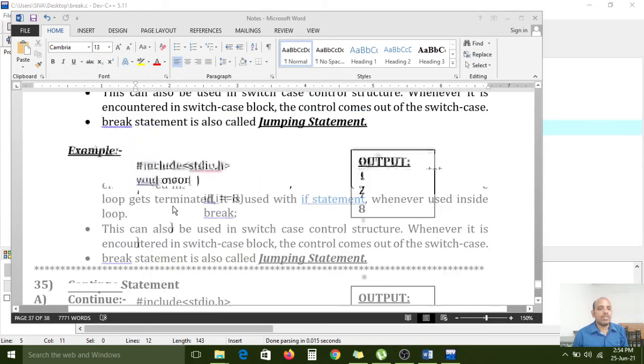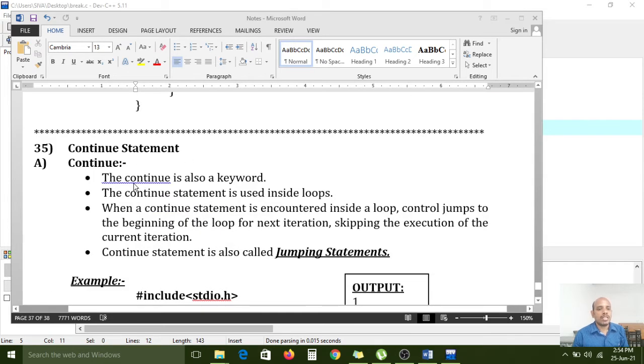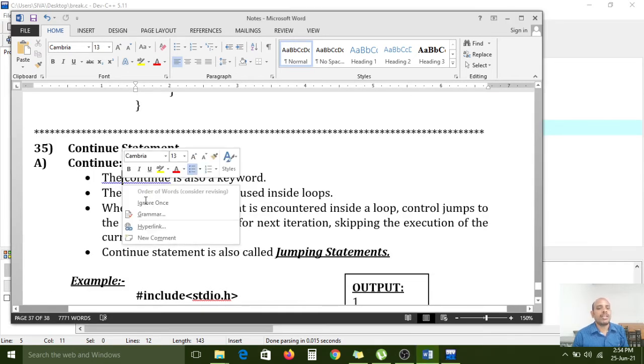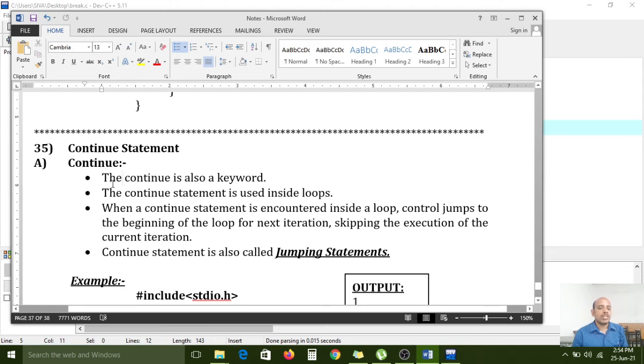Now I want to explain the continue statement. It is also one of the jumping statements. The continue statement is also a keyword. Break is also a reserved keyword. The C language contains 32 keywords. In that, break, continue, goto, these 3 are reserved keywords, because each and every keyword has a different functionality.